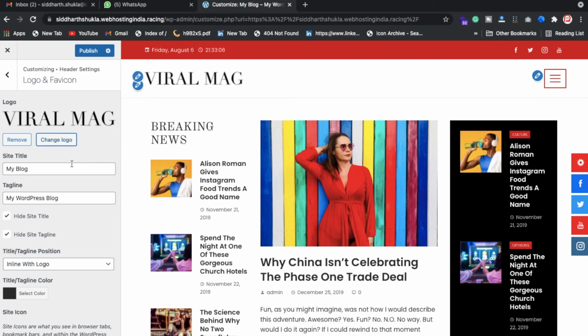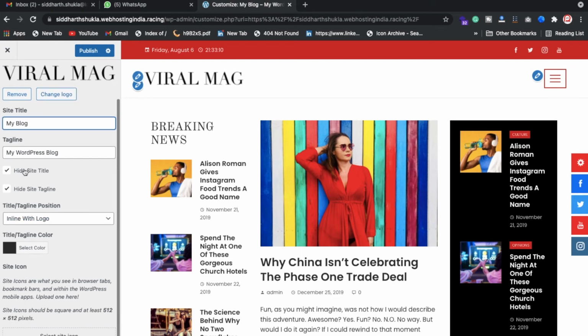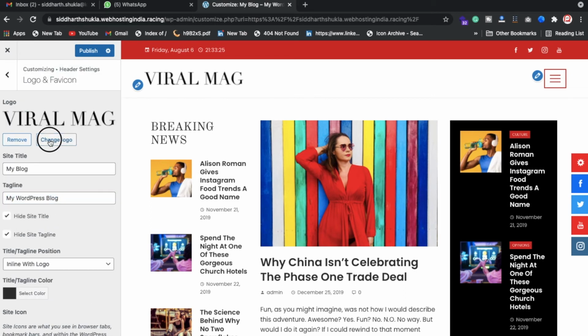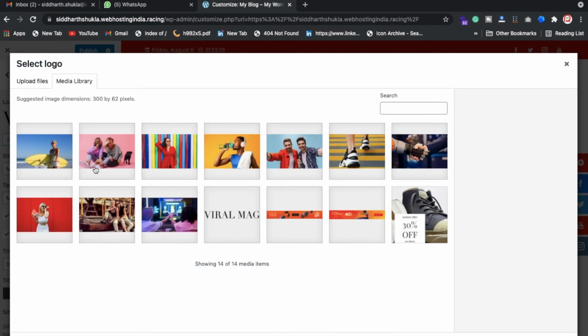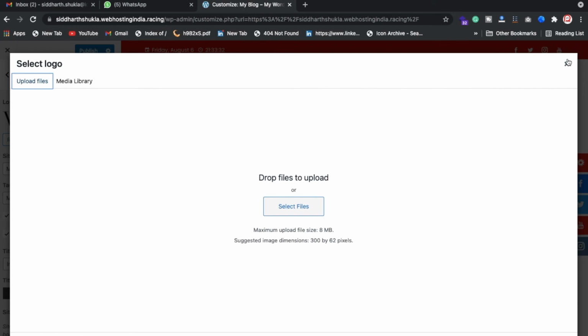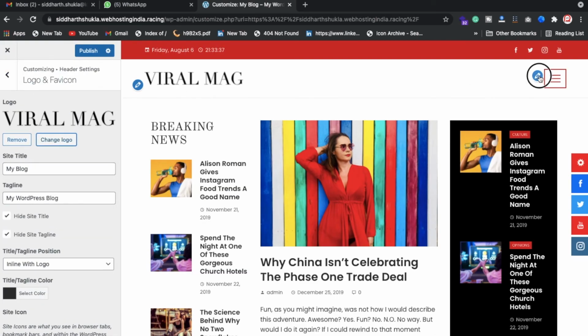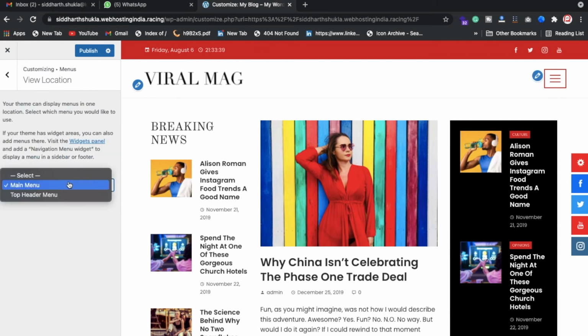So here you can change, suppose we have the blog section, hide site title. Once you click the hide site title, of course you can hide it, like this one. And we have the tagline also. So if you want to show something as a tagline, you can also show the tagline. Here we have the logo, and if you want to change the logo, just click on change logo. And any other sections, anything else you want, of course you can change from there. So here we have options. Now once you click done, you want to change some menu sections, how can you change.